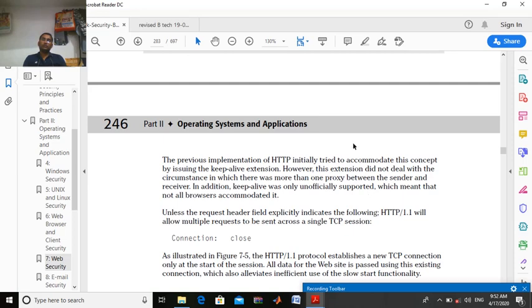So to work with more than one proxy, we are going to use 1.1. Unless the request header field explicitly indicates otherwise, HTTP 1.1 will allow multiple requests to be sent across a single TCP session.